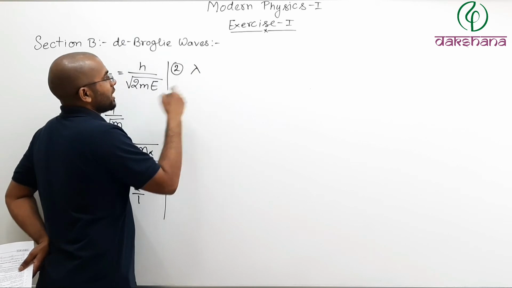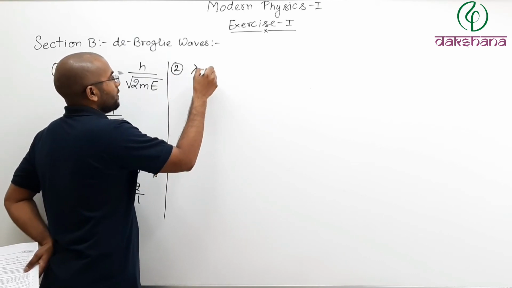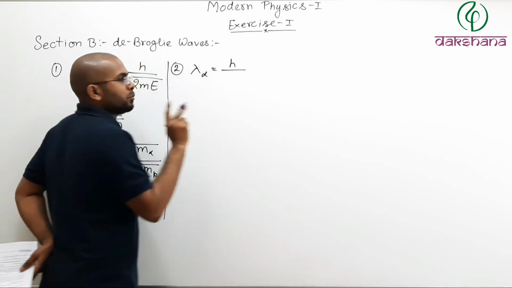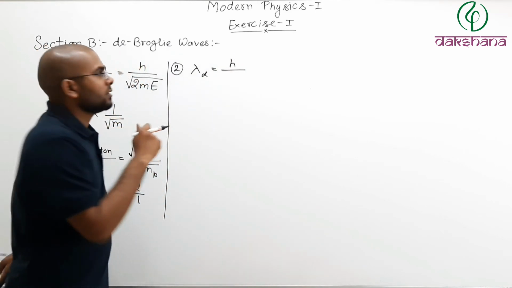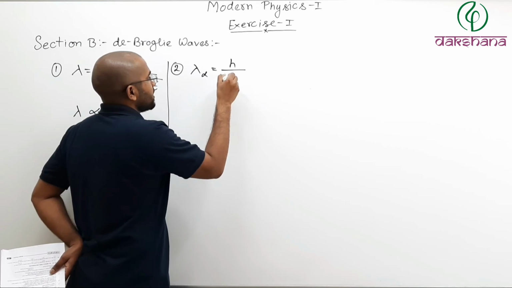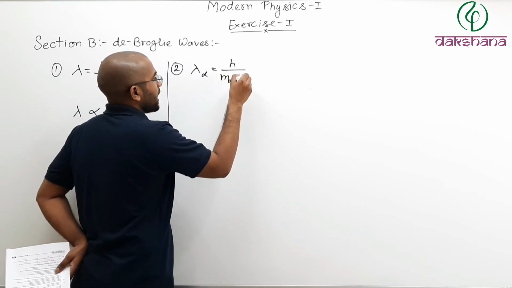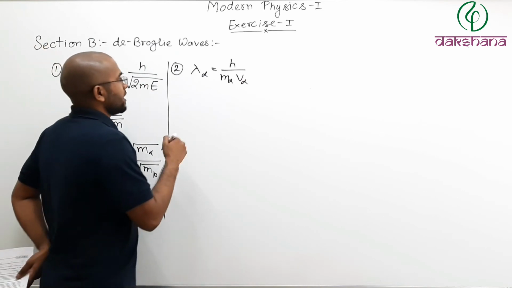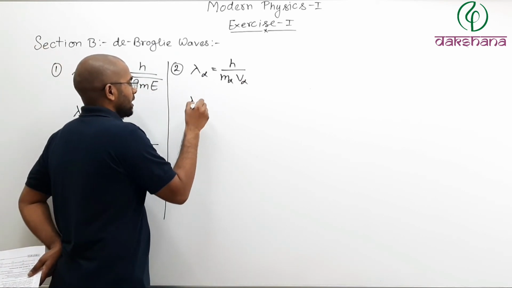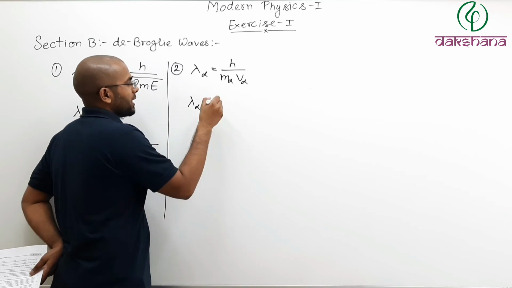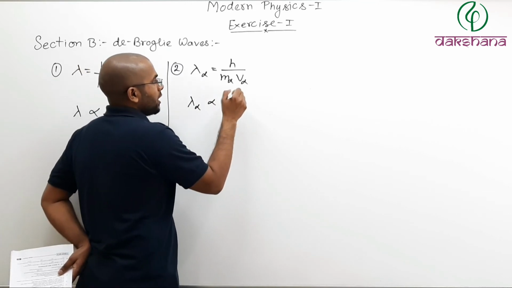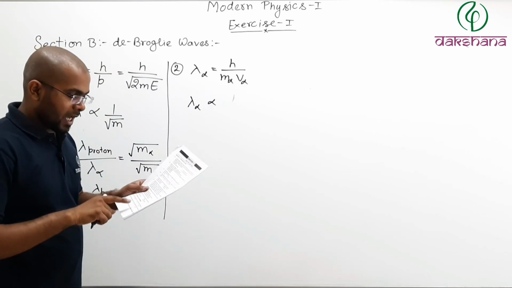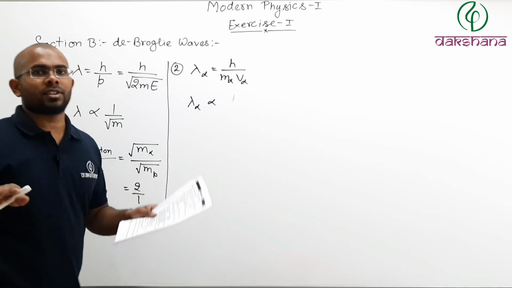So here you will say lambda of alpha particle will be equal to h by momentum of alpha particle. And what will you write momentum as? Mass of alpha particle multiplied by speed of alpha particle. And lambda of alpha particle is proportional to 1 by mass, because remember, they are moving with the same velocity.